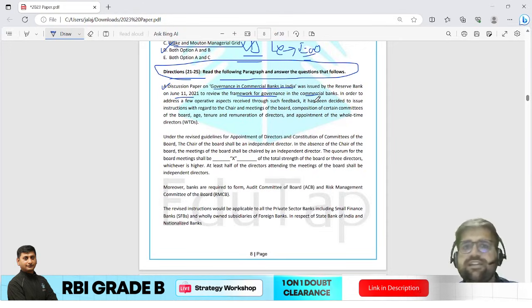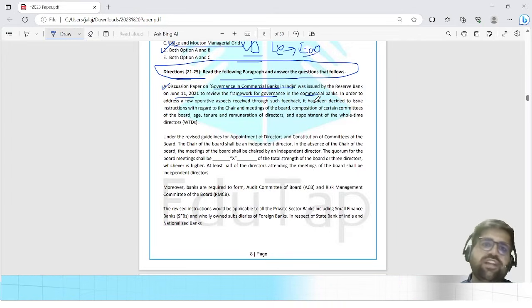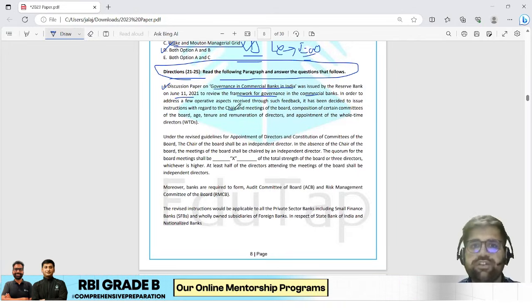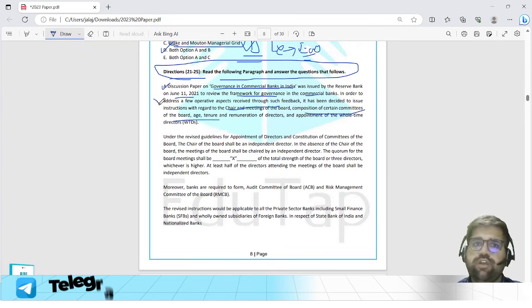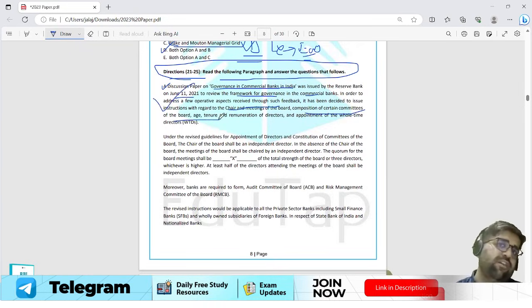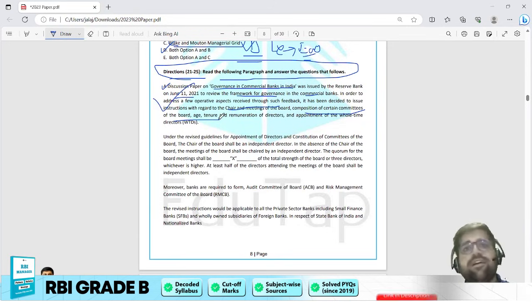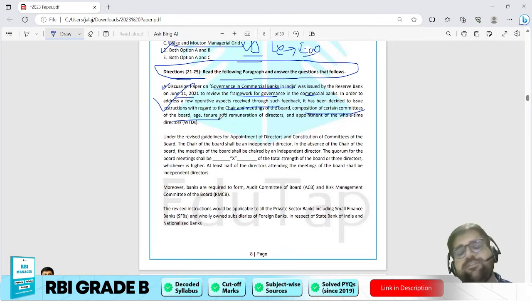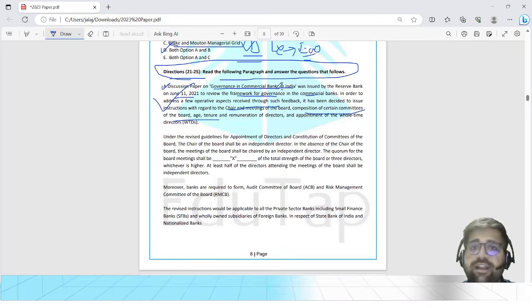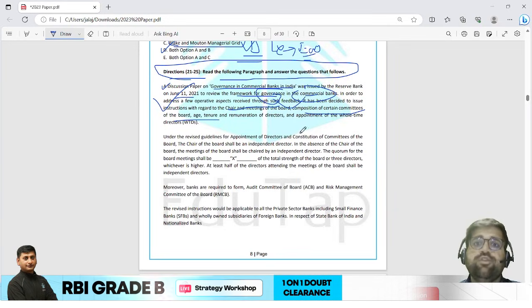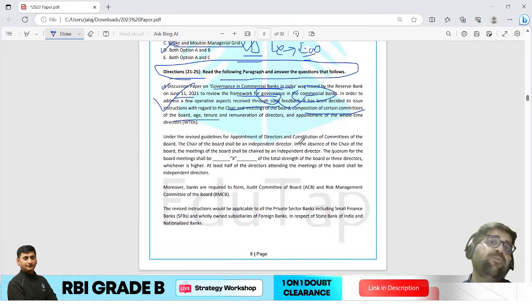In order to address the few operative issues through such feedback, it has been decided to issue instructions with the chair and meetings of the boards, composition of certain committees of the board, and so on and so forth. Now I am very sure that if you have covered the course, then this particular topic is talking about corporate governance in the banking sector. Agreed or not, this paragraph is talking about governance in commercial banks. So I can understand that RBI is now moving towards corporate governance in the banking sector.